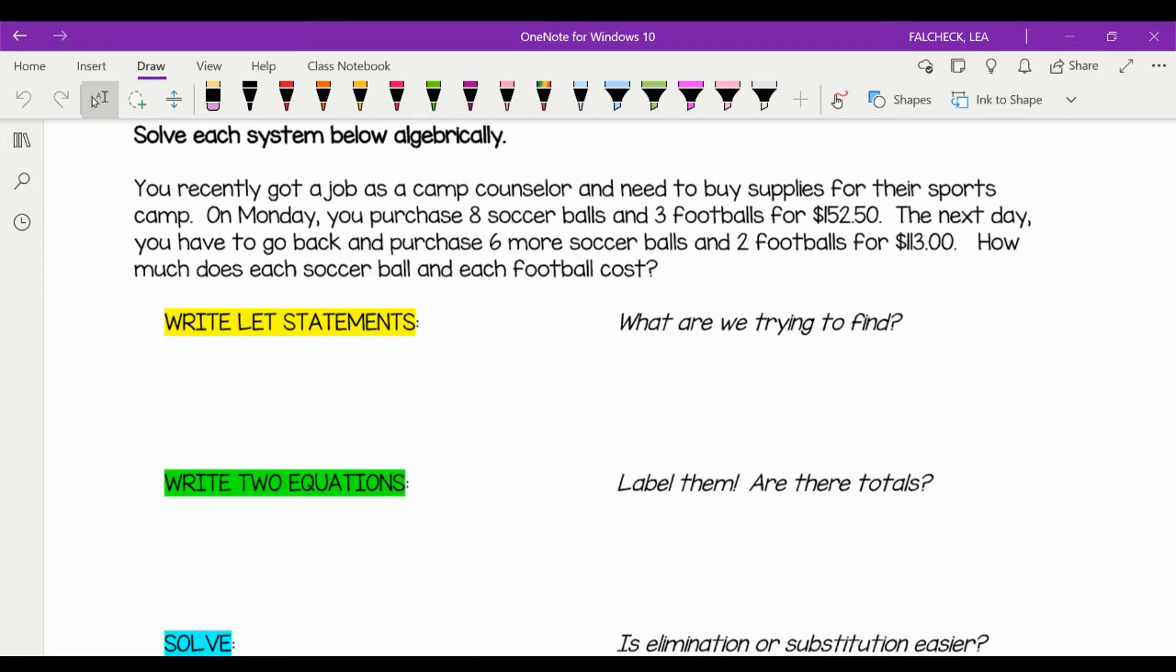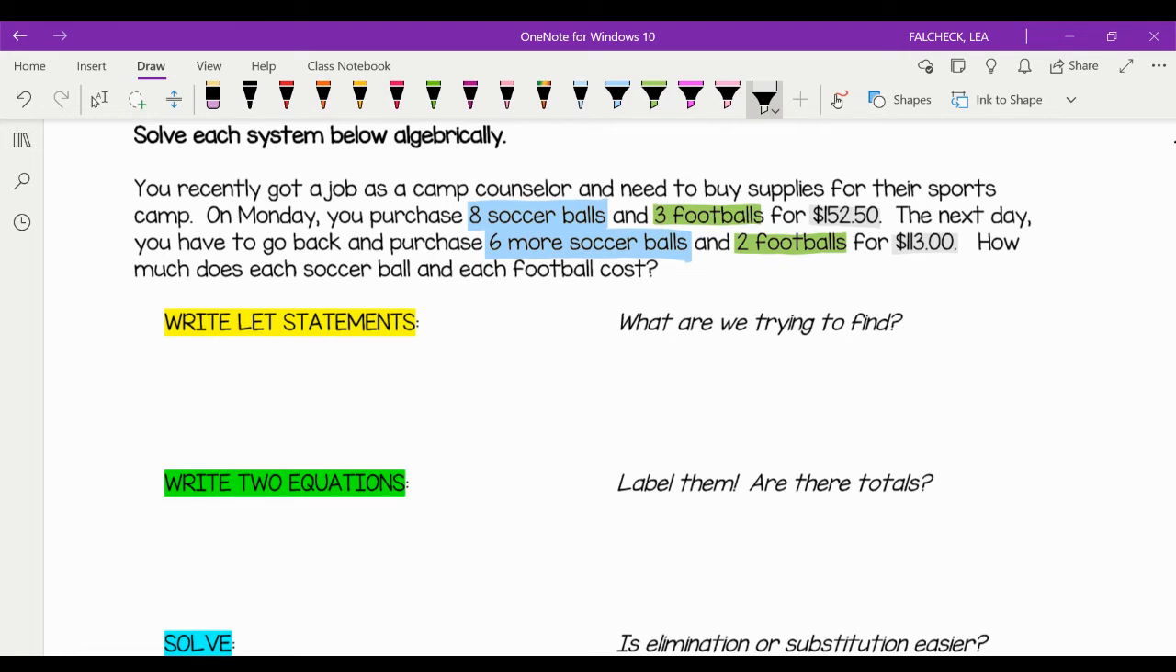You recently got a job as a camp counselor and you need to buy supplies for their sports. Oh, for my sports camp. Okay. On Monday, you purchase 8 soccer balls and 3 footballs for $152.50. The next day, you have to go back and purchase 6 more soccer balls and 2 more footballs for $113. How much does each soccer ball and each football cost?